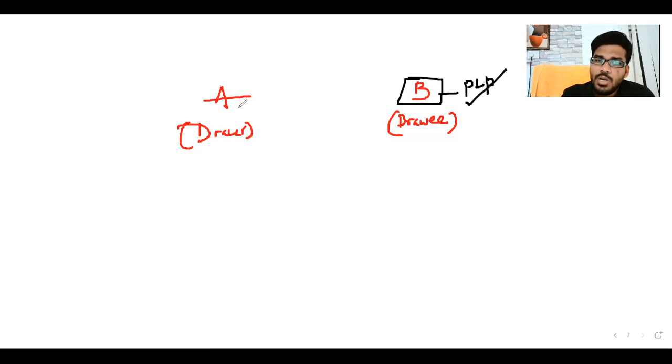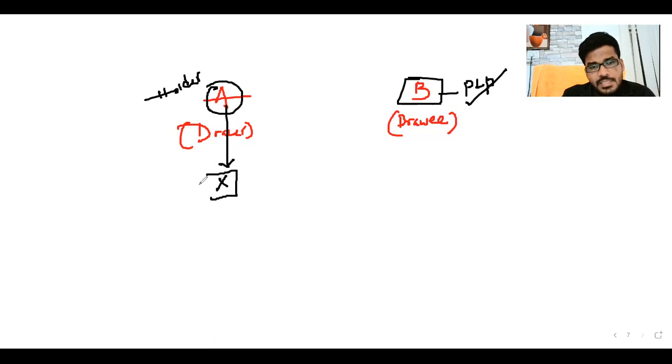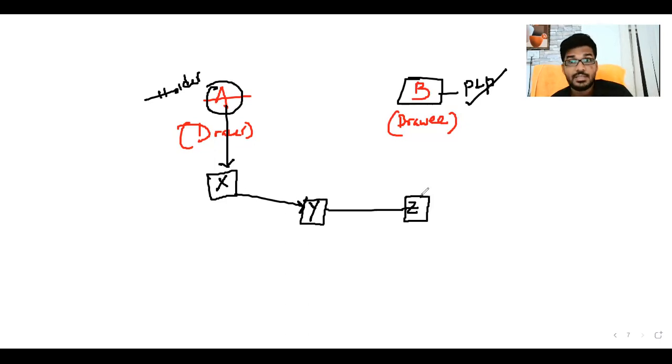Now A is the holder of the instrument. Then A endorsed the instrument to X, X endorsed the instrument to Y, Y endorsed the instrument to Z. So on due date, Z can approach B for payment.